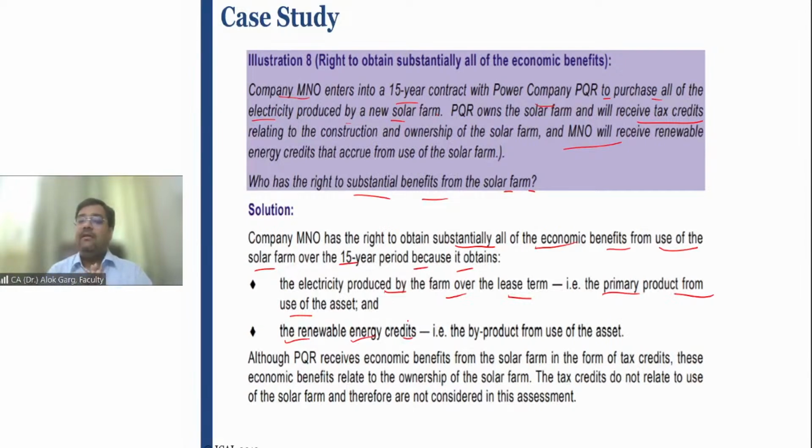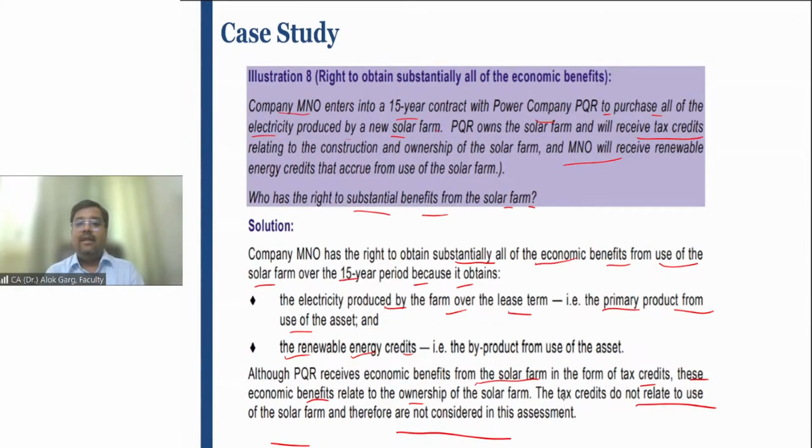Second, the renewable energy credit, which is given by the government, right? It is also given to the MNO who is using this solar farm. So in this case, although PQR receives economic benefit from the solar farm in the form of tax credit, these economic benefits relate to the ownership of the farm. These tax credits do not relate to the use of the farm and therefore are not considered in this assessment.